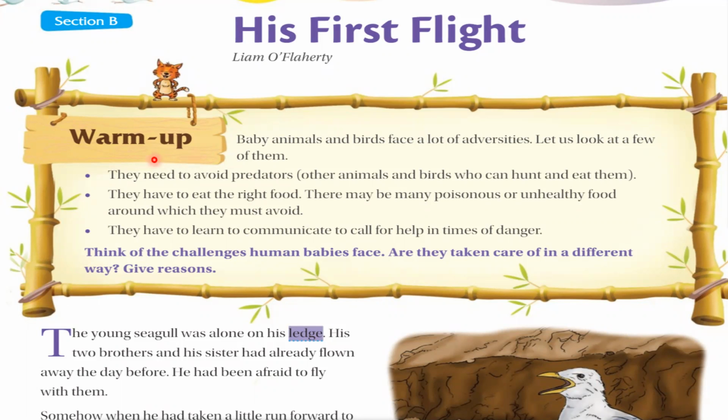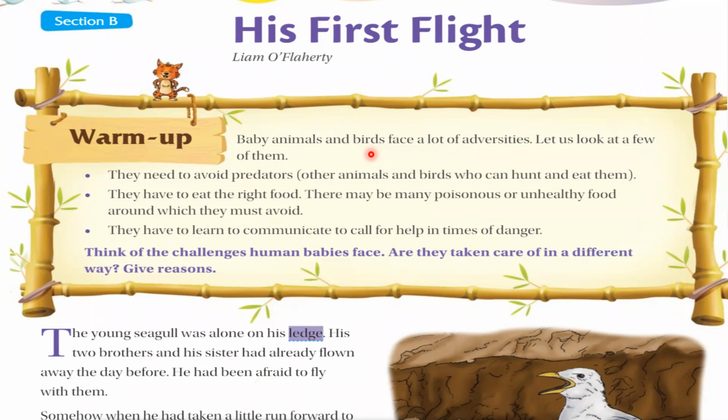Let's warm up first. Baby animals and birds face a lot of adversities. Let us look at a few of them. Adversities means problems, difficulties. So dear students, the author wants to say that baby animals or birds face a lot of problems, a lot of difficulties. So one problem was described in this chapter.